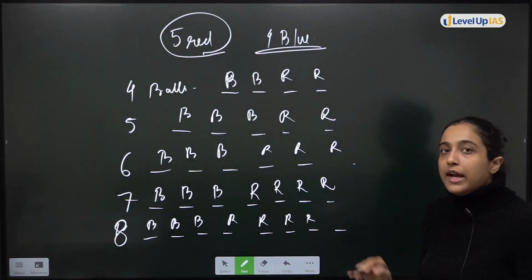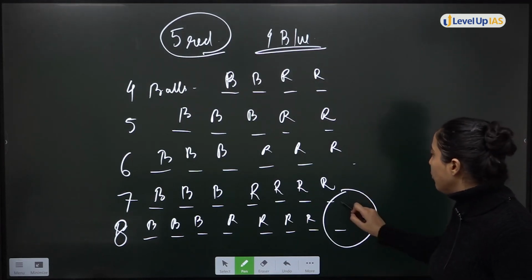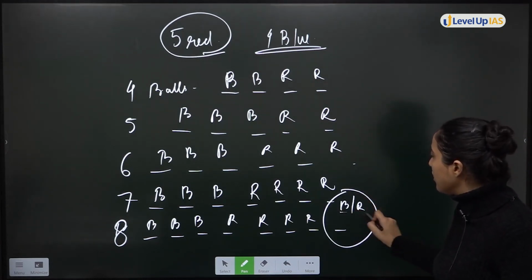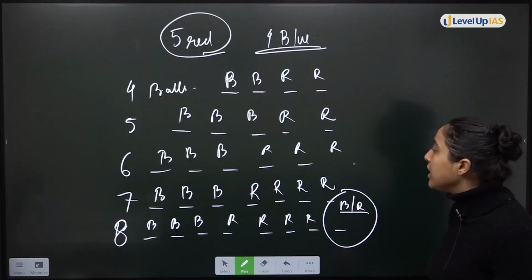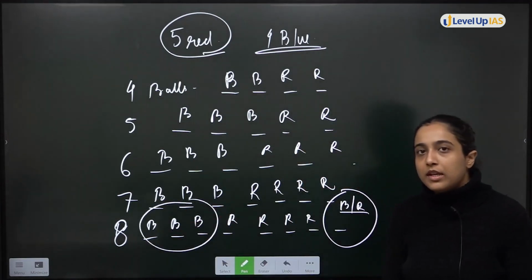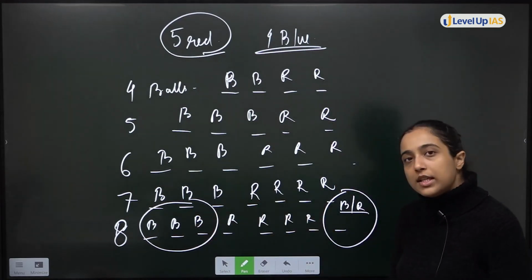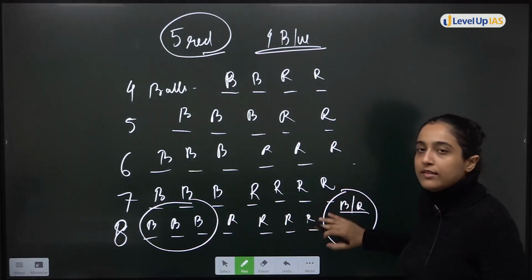Now at least one ball you will have to select. It will either be blue or red. That means at least one set will be complete, either the blue set or the red set. So, did you understand the question?